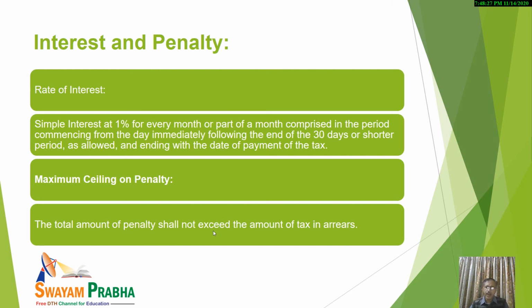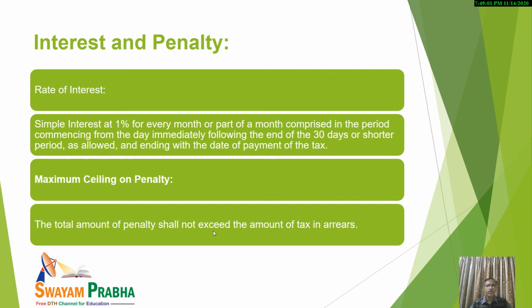Then from the end of that reduced period, we compute interest, and it will end on the date when the actual payment of tax is made by the assessee. So from the end of the due date that was given, whether 30 days or less, to the date when the actual payment was made.